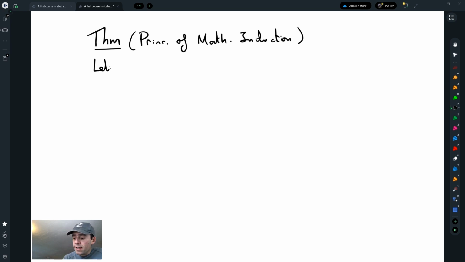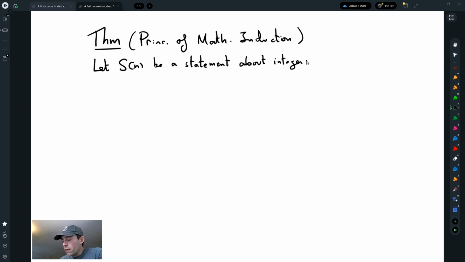So let me state it. Let S(n) be a mathematical or logical statement, something that can be true or false, about the integer n, such that two things are true, which are usually the things that we check when proving things by induction.